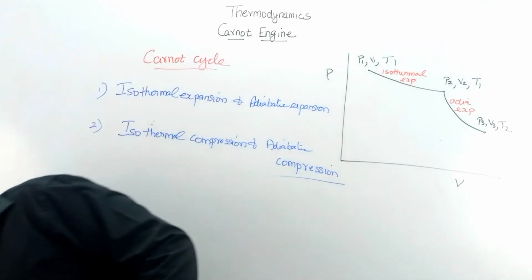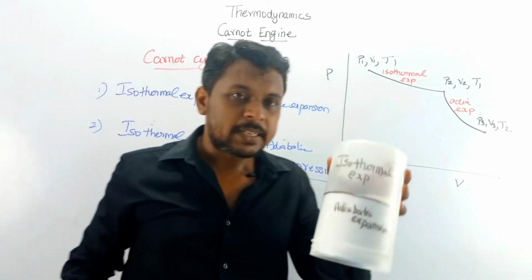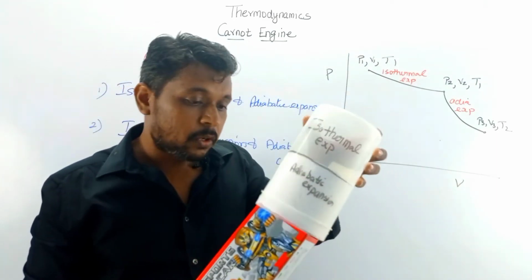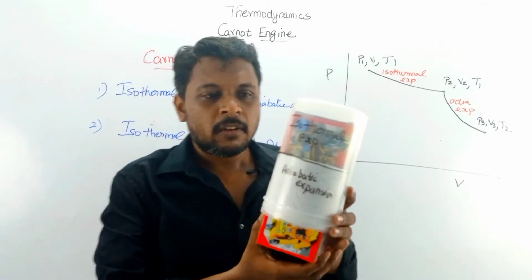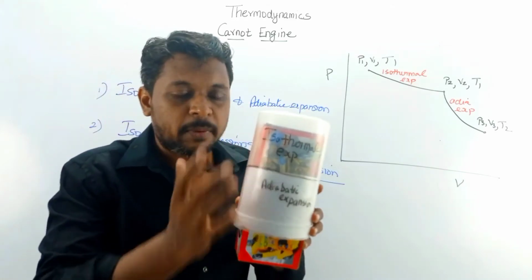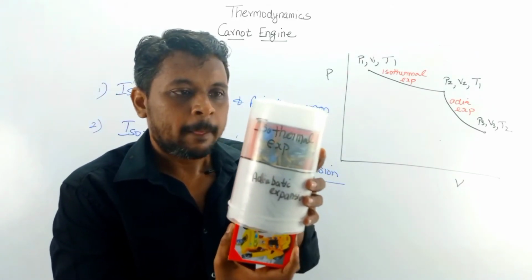Now I will explain it. Consider this as a cylinder and this as your piston. First we have isothermal expansion. It moves slowly, it comes down, comes down.